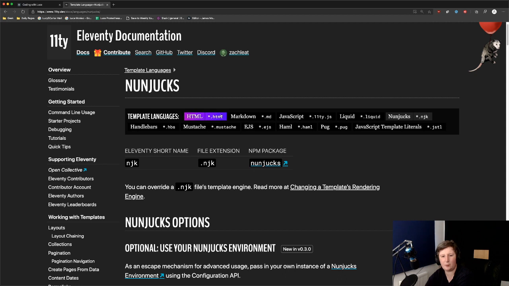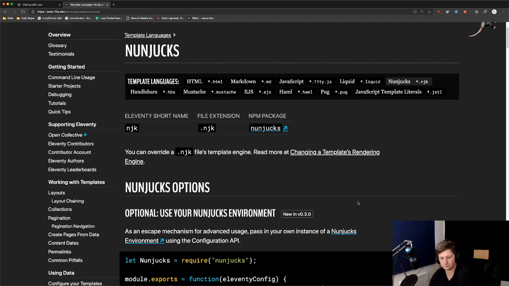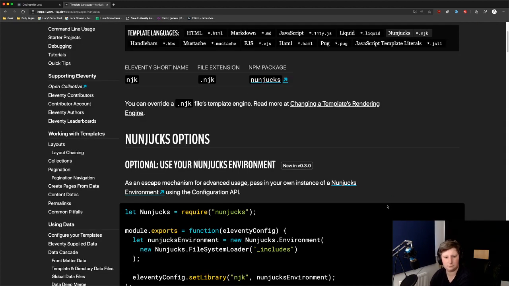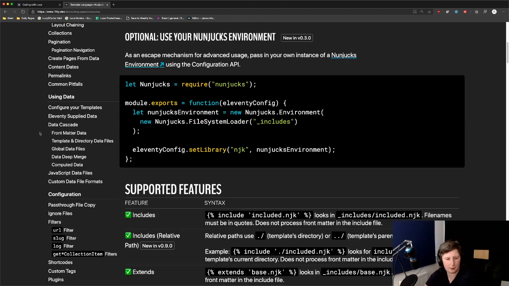So as I mentioned, it supports different templating languages. You've got Markdown, JavaScript, Liquid, Nunjucks, Handlebars, etc. We're going to use Nunjucks. Let's see if we can get to the bottom of what's going on. Now, I don't want to pass in anything custom.